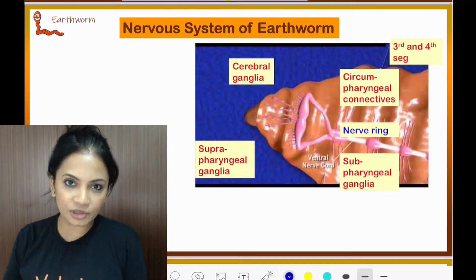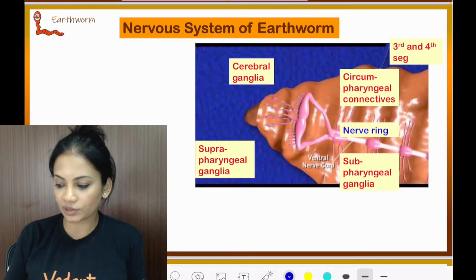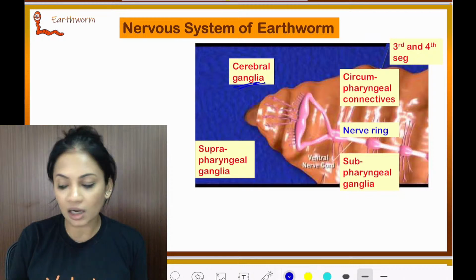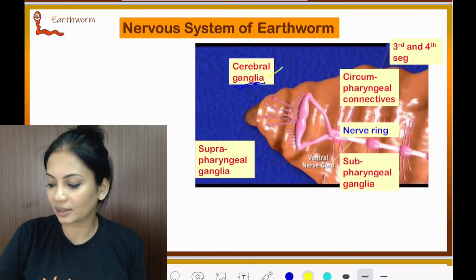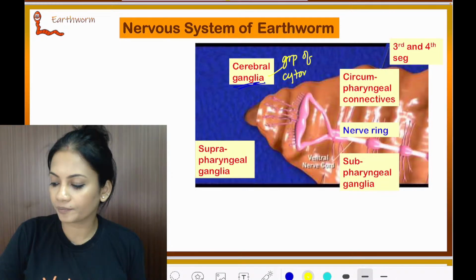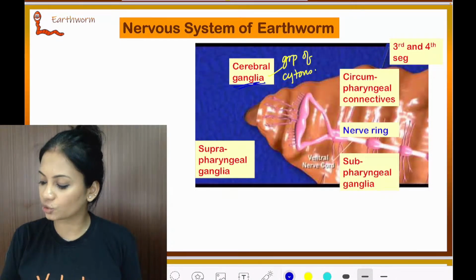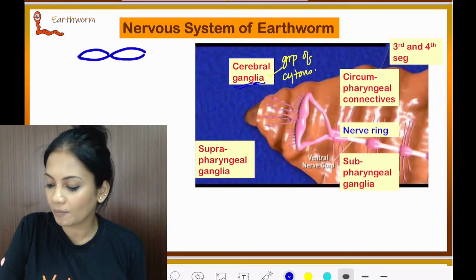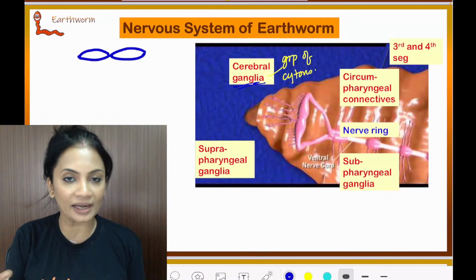Now let's see the nervous system. Just like you've seen in earthworm, over here also it is made up of ganglia. Ganglia means nothing but a group of cytons. Now if you see the situation of the ganglia, there is a pair of ganglia located above the pharynx.